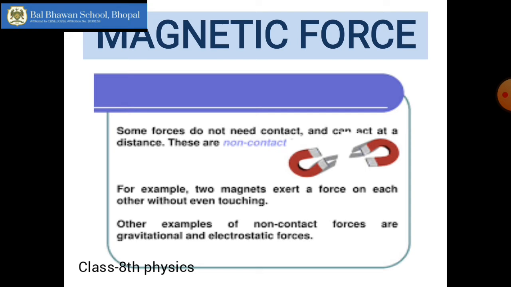Remember, two magnets can attract and repel both, so they can push and pull each other, whereas a magnet can only pull certain other iron or magnetic substances towards itself. Understood? So magnetic force also acts through space, right? Even though there is no contact between the two objects, so it is also a type of non-contact force.